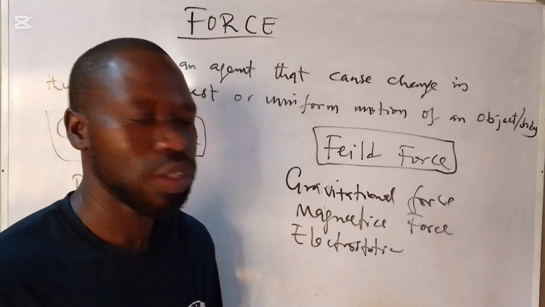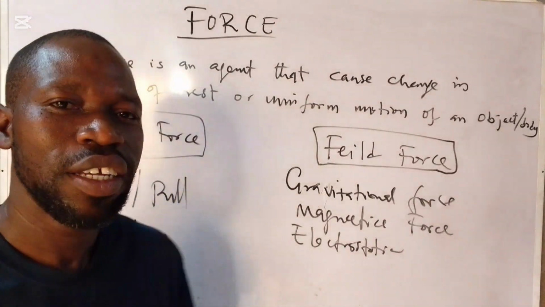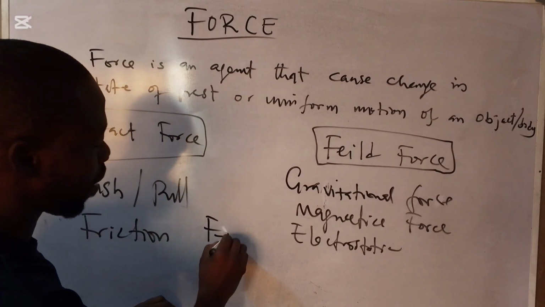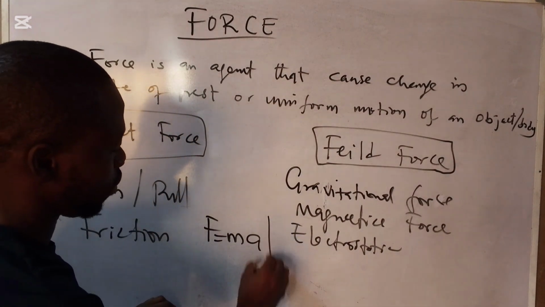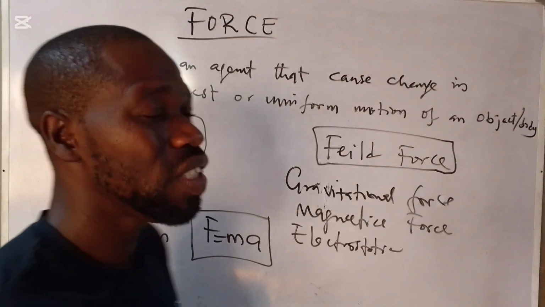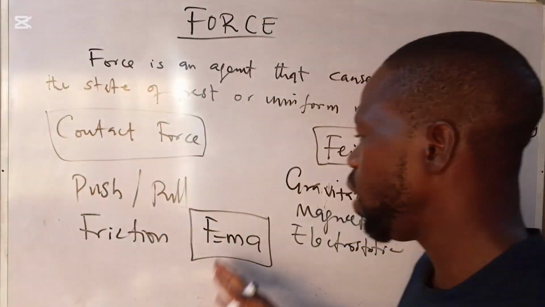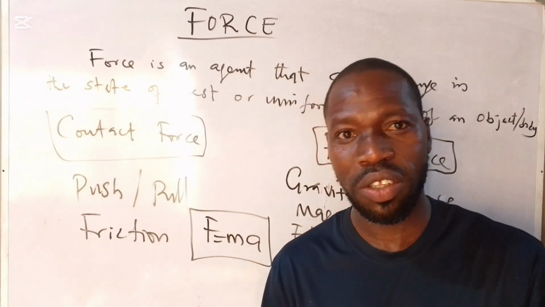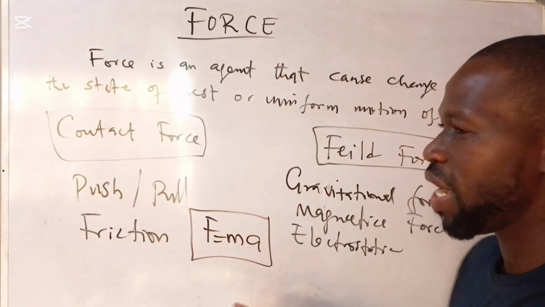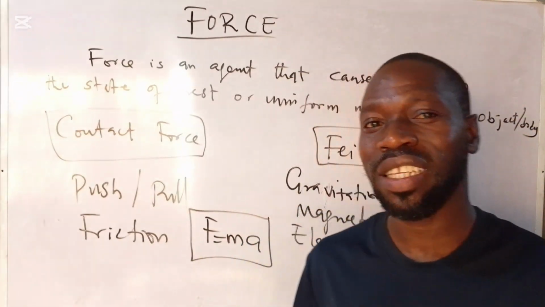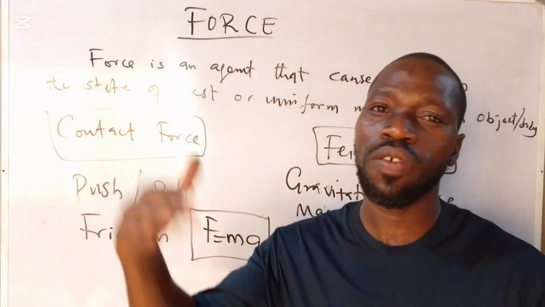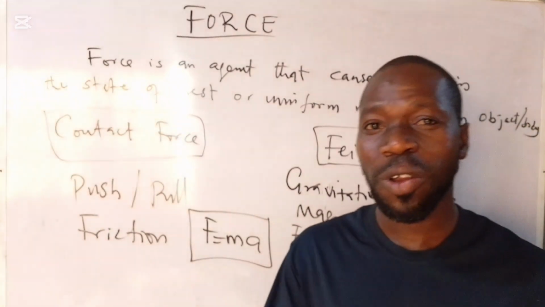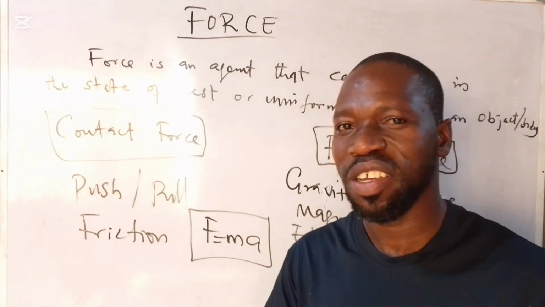Then what's the formula for force? Because we said force must cause a change in state of rest or uniform motion, we now know that force is mass times acceleration. Refer to my class on Newton's second law of motion. You're going to see how this formula is derived. Because the first law of motion says that all objects will continue to be in the state of rest or uniform motion except a force is applied to it. And second law now states that the rate of change of momentum is directly proportional to the force applied and it's often in the direction of the force. And that is where we get this. And the third law says that for every action, there's equal and opposite reaction.